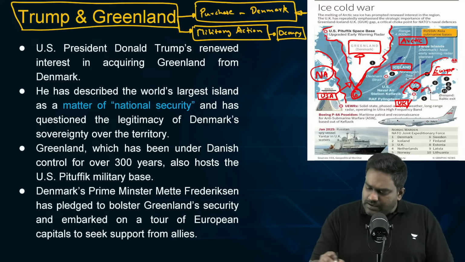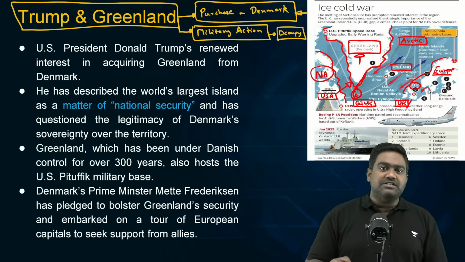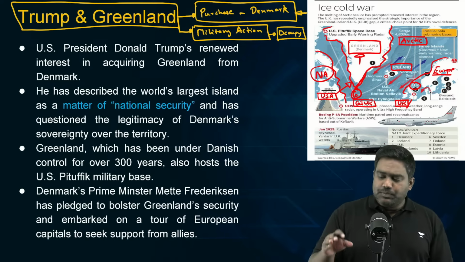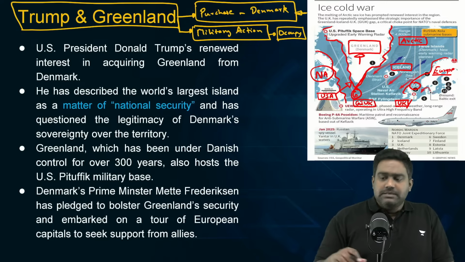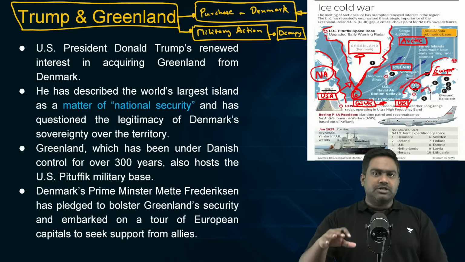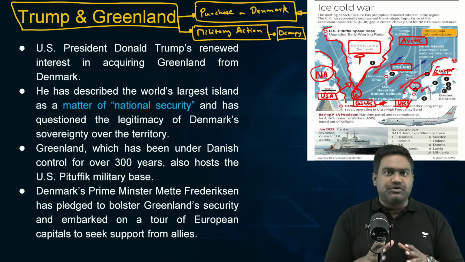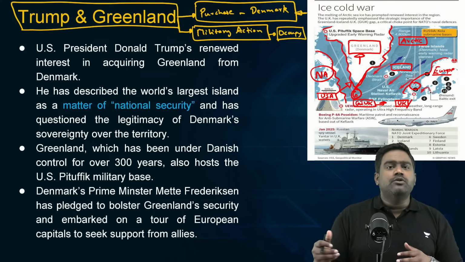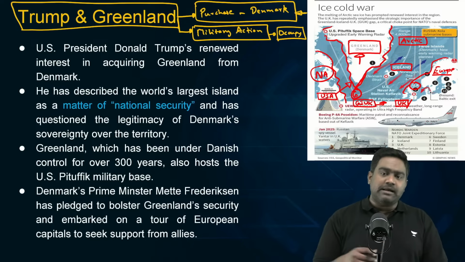This is the GIUK gap, which is a critical choke point where NATO maintains a very strong defense posture and a naval presence, primarily to monitor any Russian submarine activity. Since the Cold War days, the GIUK gap, or this critical choke point between Greenland, Iceland, and UK, has always been extremely relevant, as the Soviet Union used to push nuclear armed submarines towards the Atlantic, towards North America via this choke point.